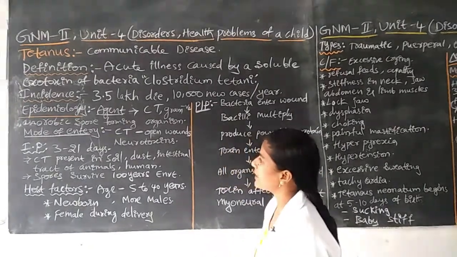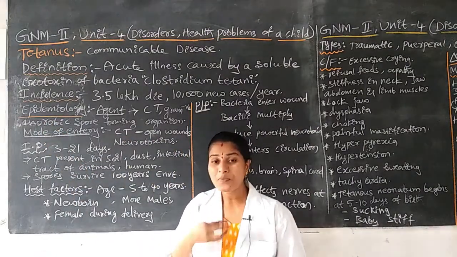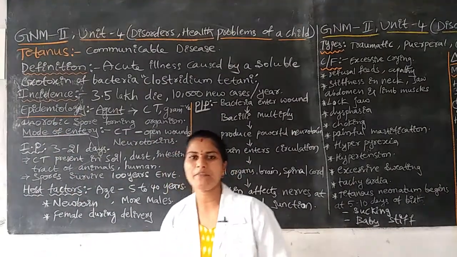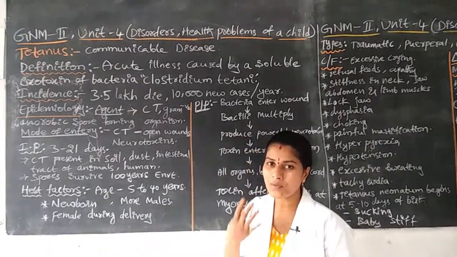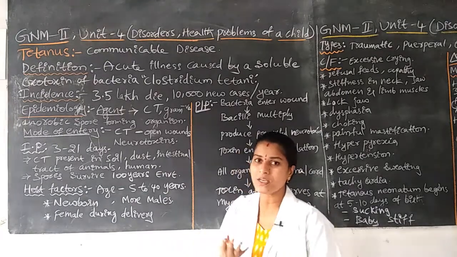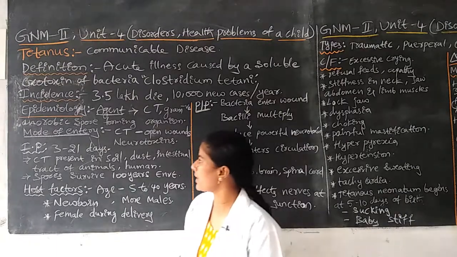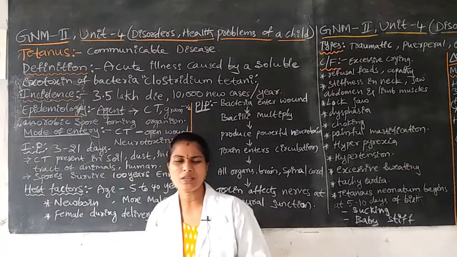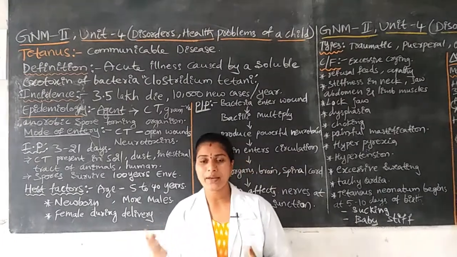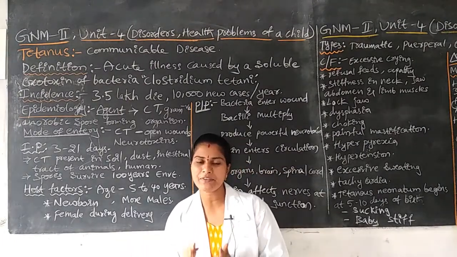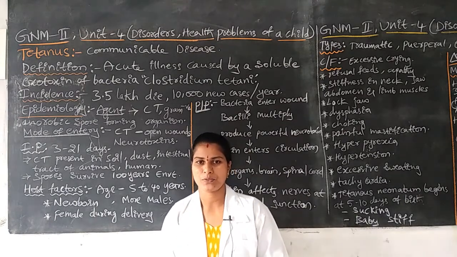Next, it lives in the absence of oxygen. Without oxygen the bacteria will live. In the absence of oxygen, the bacteria will also form spores. The use of spores is that in any harmful situation, the bacteria will be protected by the spores.